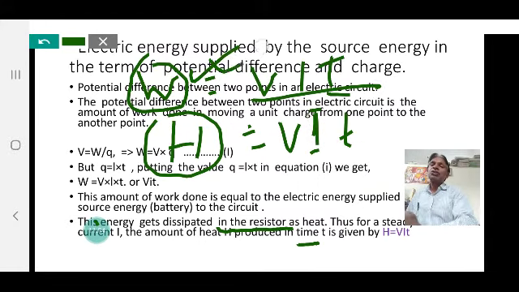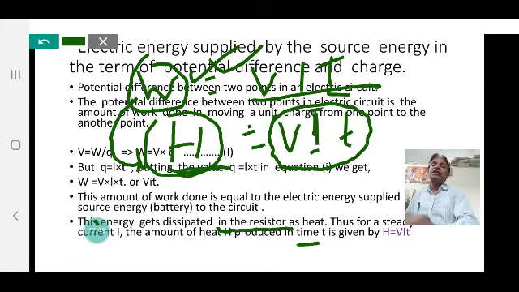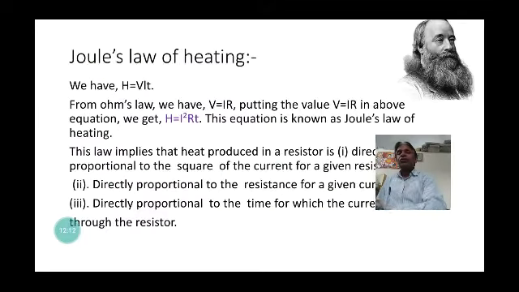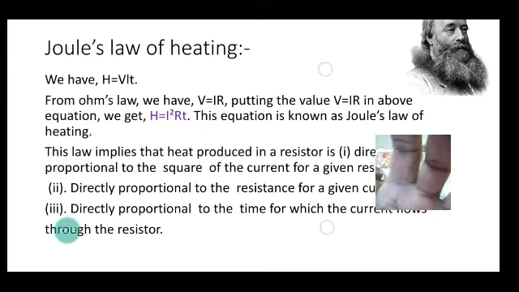W is the work done by the source of energy, and the work done is equal to the electric energy supplied by the source of current, and this total energy appears as heat in the resistor. Heat energy can be expressed in terms of VIT. V is the potential difference across the resistor, I is the current flowing through the resistor, and T is the time t. There are three quantities that express the heat produced in the resistor. Now we will discuss in the next slide the meaning of Joule's law of heating.